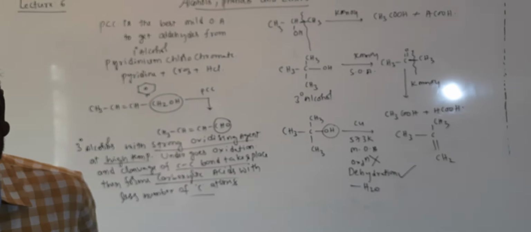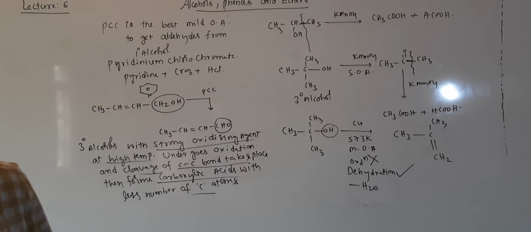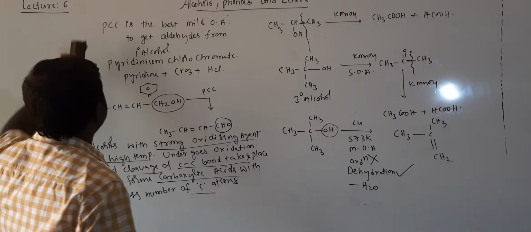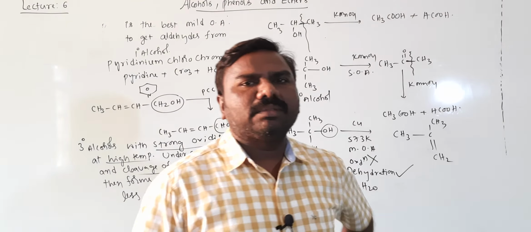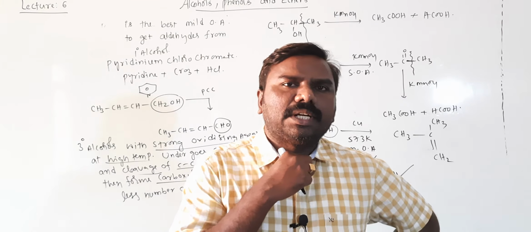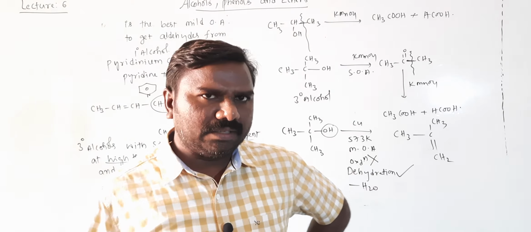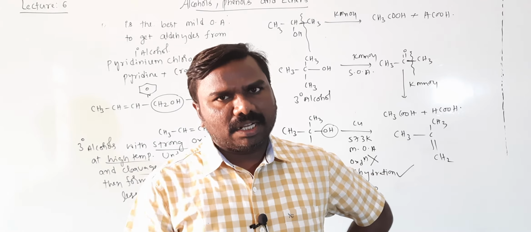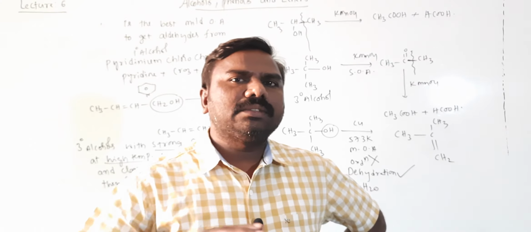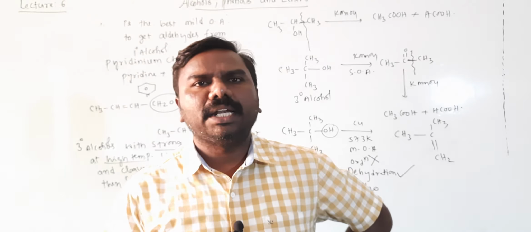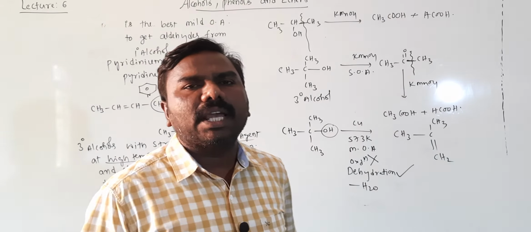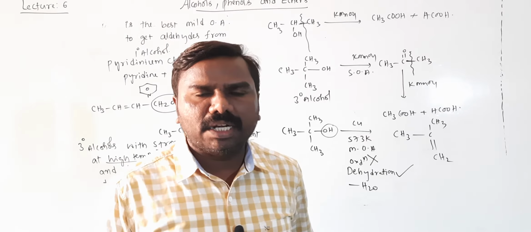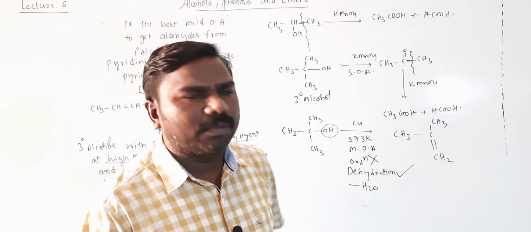So this is about oxidation of alcohols. Primary alcohol on oxidation with mild oxidizing agents gives aldehydes. Secondary alcohol gives ketones. Tertiary alcohol is involved in oxidation with strong oxidizing agents and high temperature, they will give corresponding carboxylic acids with fewer carbon atoms by the cleavage of CC bond.